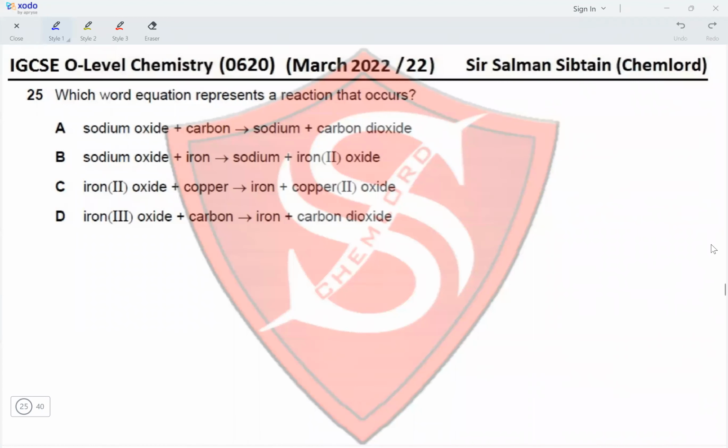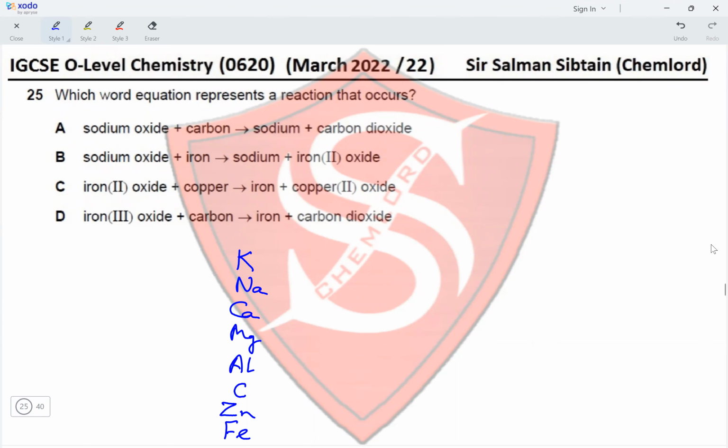Question 25. Which word equation represents a reaction that occurs? Sodium oxide plus carbon gives sodium plus carbon dioxide. Okay, so the metal reactivity series is potassium, sodium, calcium, magnesium, aluminium, and then we have carbon before we have zinc and iron.